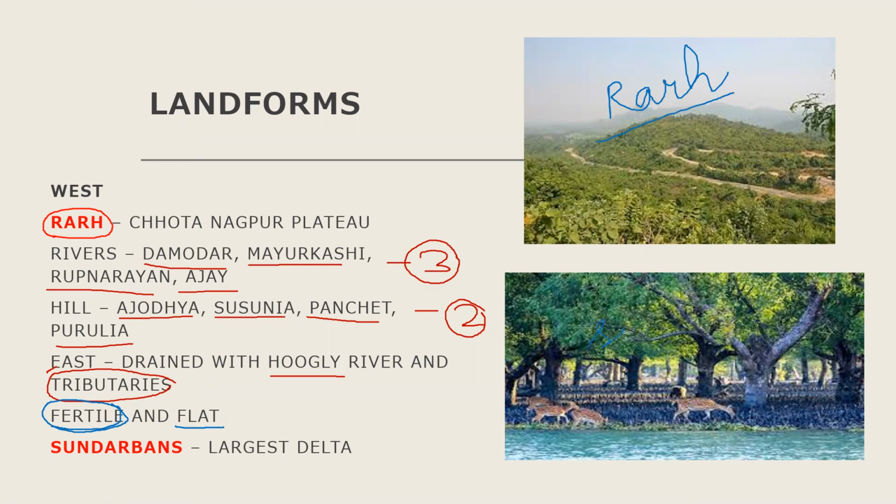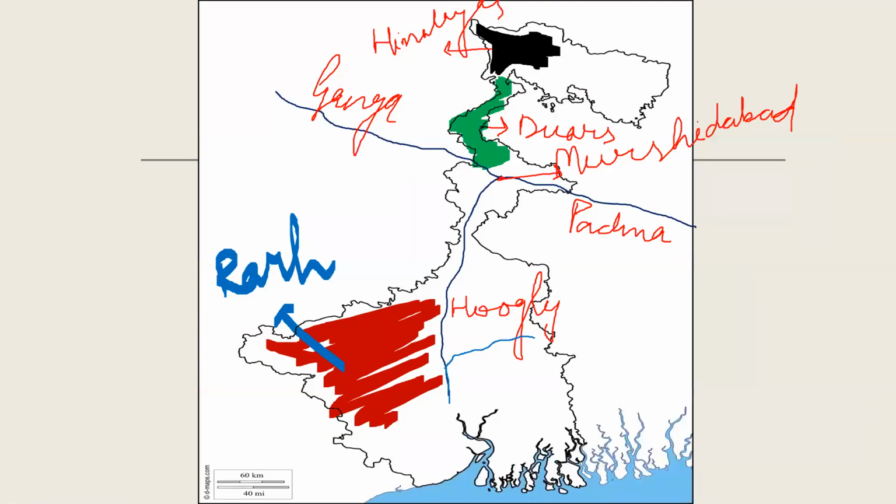And this is your Sundarbans. Sundarbans is the largest delta of the world. The southern part you see here, southeastern part you can say. This area is the Sundarbans. Sundarbans is some area of West Bengal and also some area of your Bangladesh. So this complete area is Sundarbans.